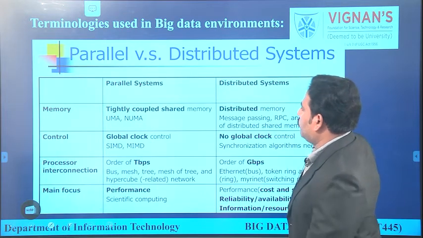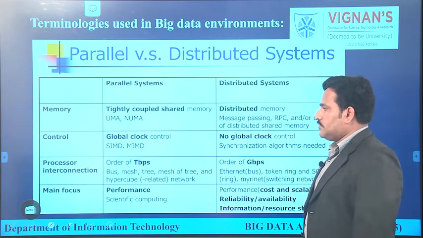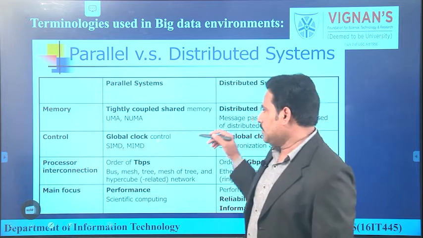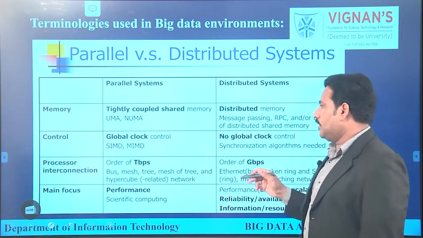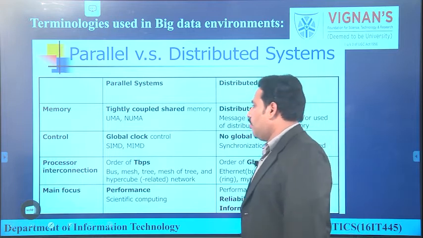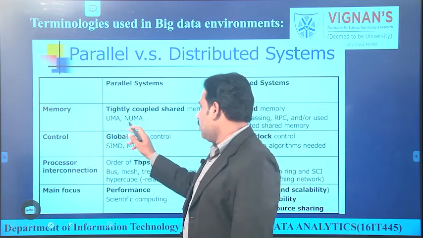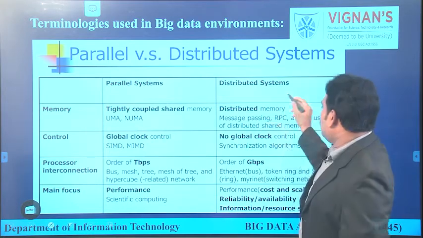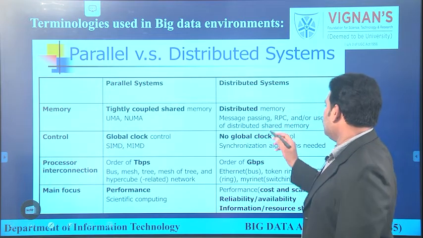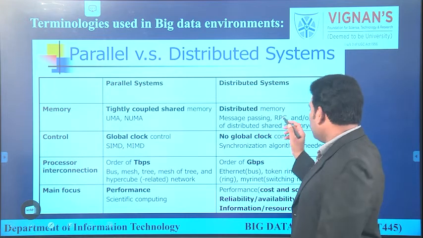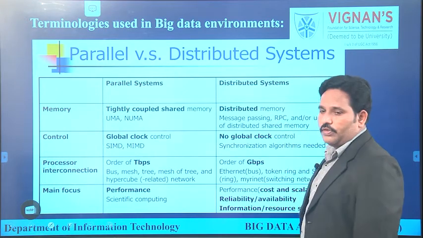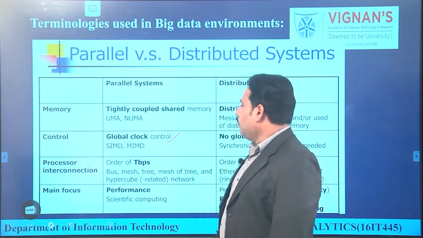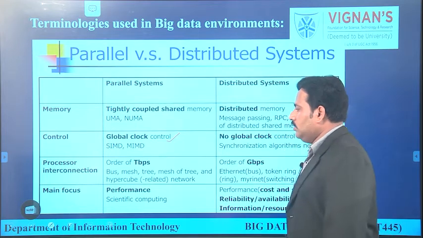Now we'll see a few differences between parallel and distributed systems. In parallel computing, we are applying a tightly coupled environment. As we discussed in the previous slide, all processors will share a common memory. So there are a few common memory architectures, the unified memory architecture and the non-unified memory architecture. And in distributed computing, all processors will have their private memory, and they are using message passing, remote procedure call, and implementation of distributed shared memory. When it comes to the control aspect, a common global clock is used to control all the processors and